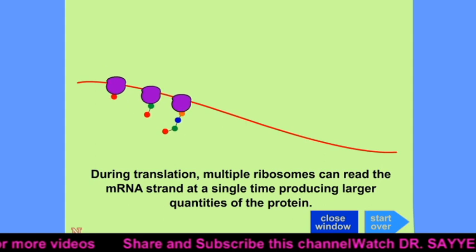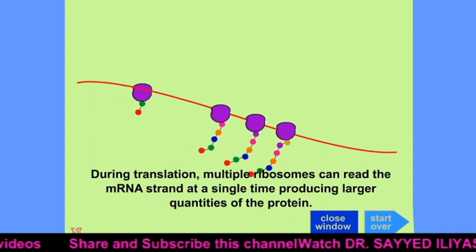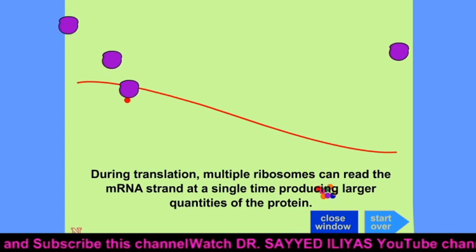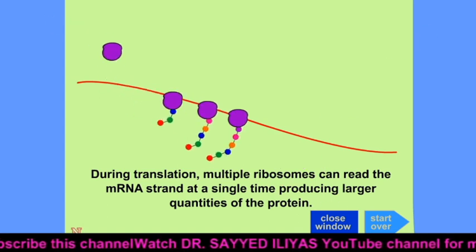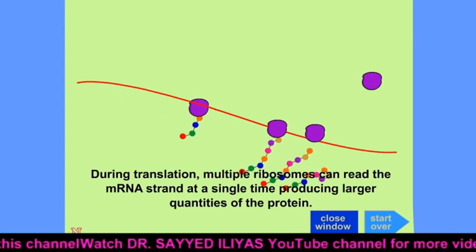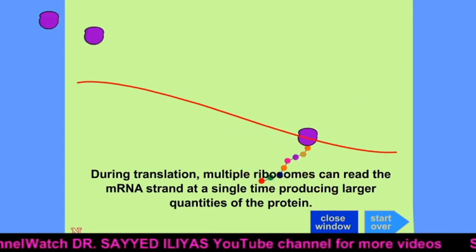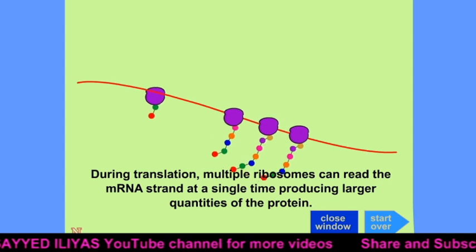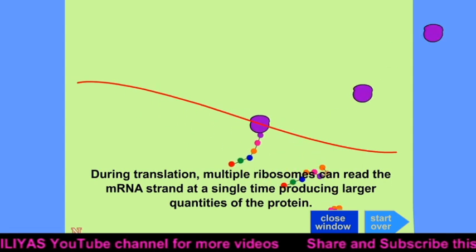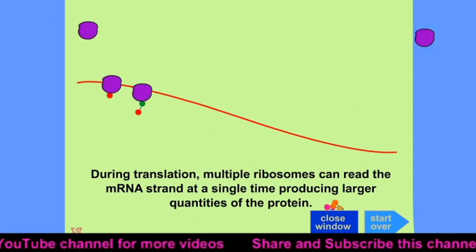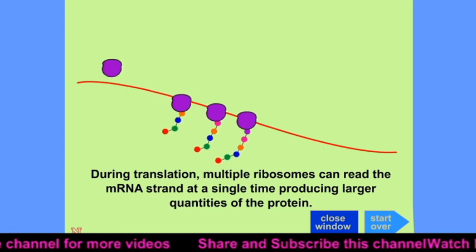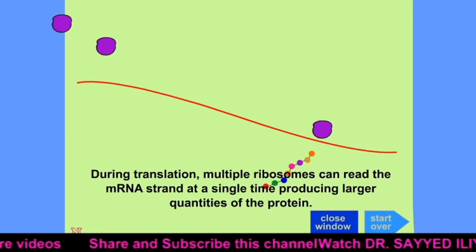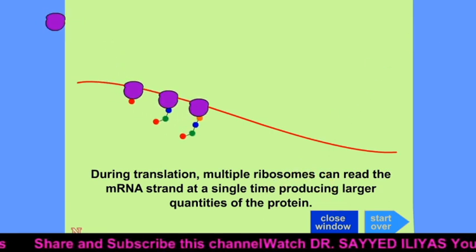During translation, multiple ribosomes can read the mRNA strand at a single time, producing larger quantities of the protein. And here this entire process is called translation. This takes place in the cytoplasm, with continuous formation of protein molecules going on inside the cytoplasm. So this is all about the process of translation.